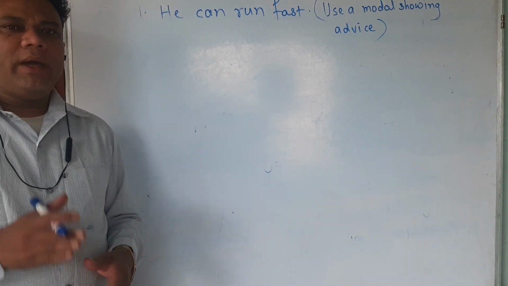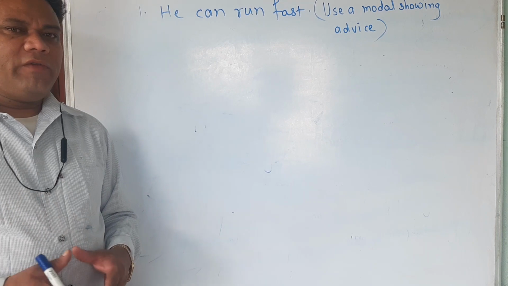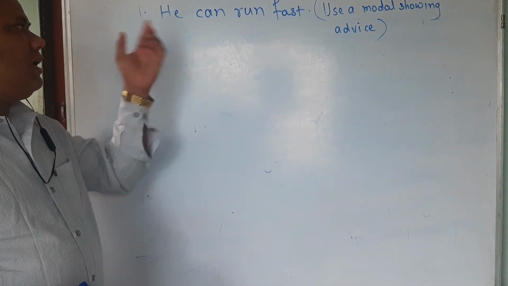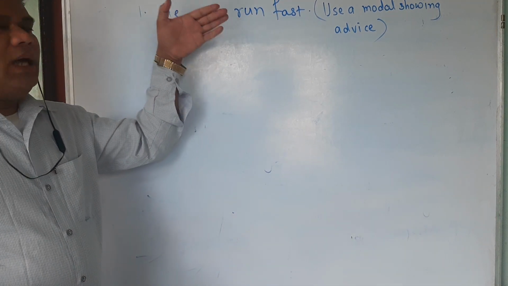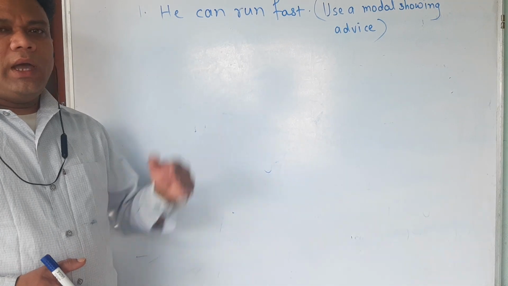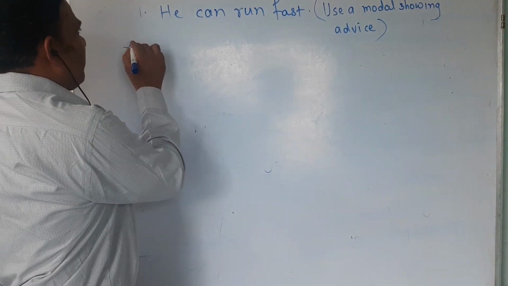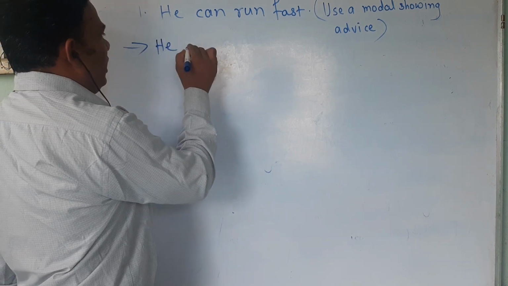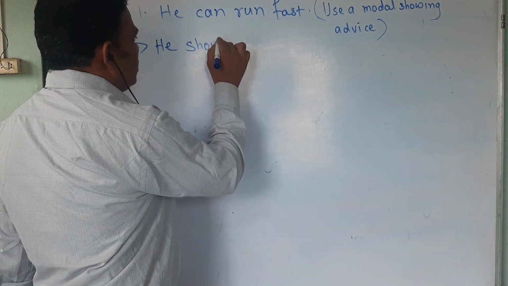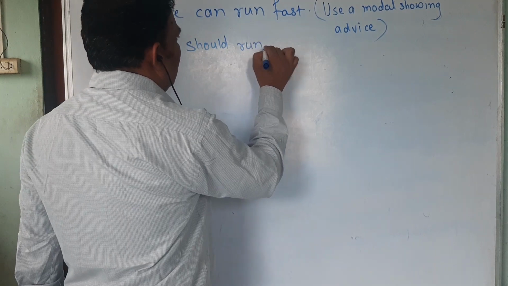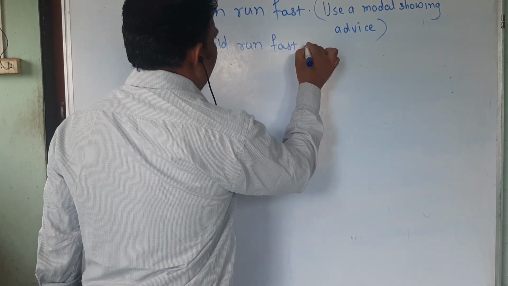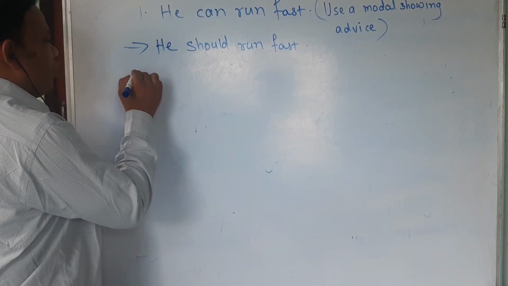Advice is shown by should. So whatever modal is used in the given sentence, we have to remove, and in place of that we have to use should. He should run fast.